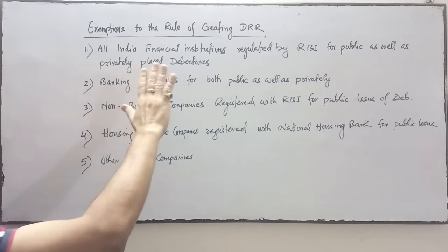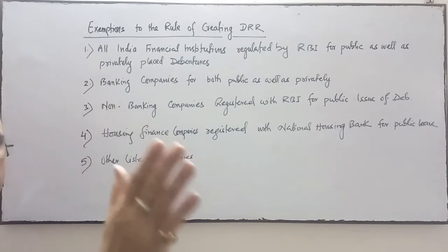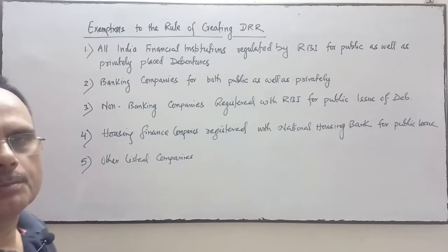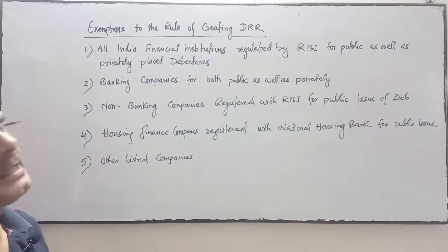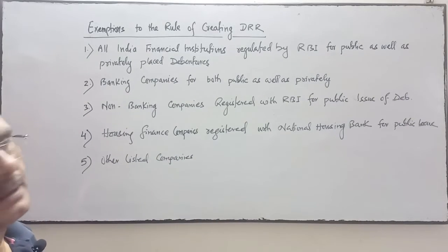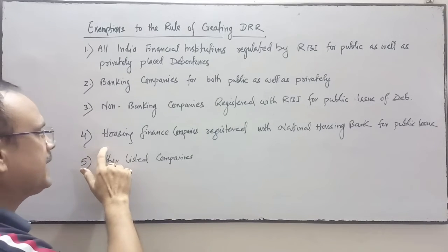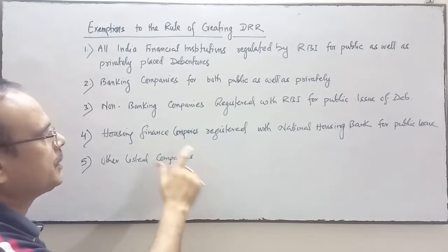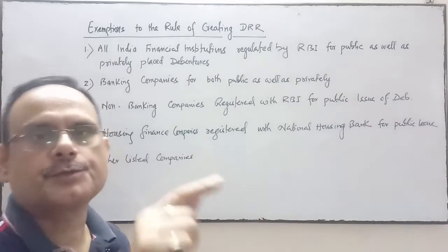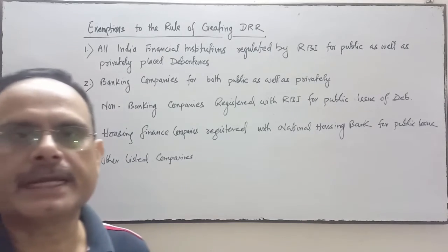So, all India financial institutions regulated by the RBI for both public as well as private issue of debenture. Second, banking companies for both public and private issue of debenture. Third is non-banking companies registered with the RBI for public issue of debentures. Next is housing finance companies registered with the National Housing Bank for public issue of debenture. And last one is listed companies, all listed companies.